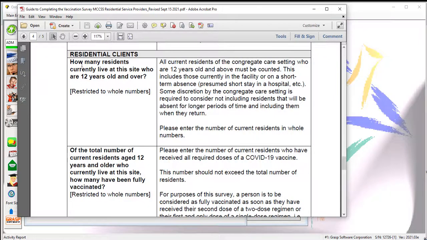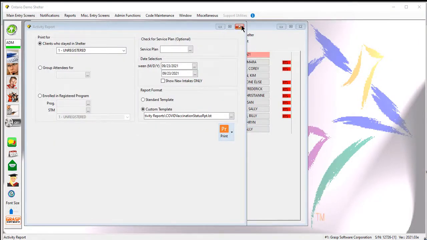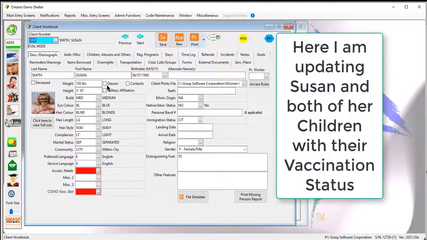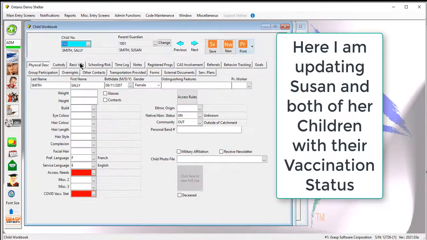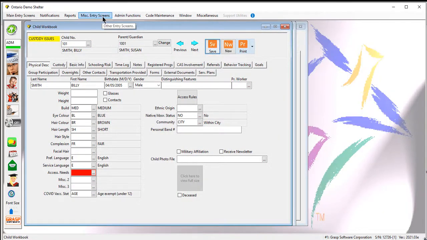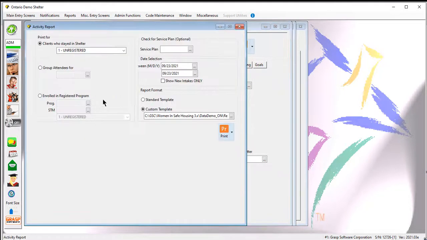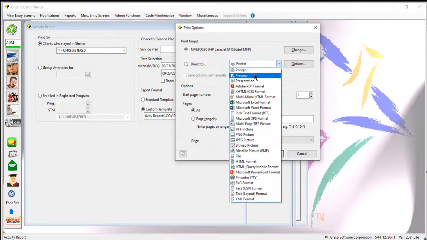Just really quickly, if I grab one more person who's in the shelter right now, let me just grab Susan, for example. I go back to my reports now and down to my activity report. Got my current date in that I want to report on. That would be yesterday, that the day has been done. I choose my custom template, which you may recall I called COVID vaccination.